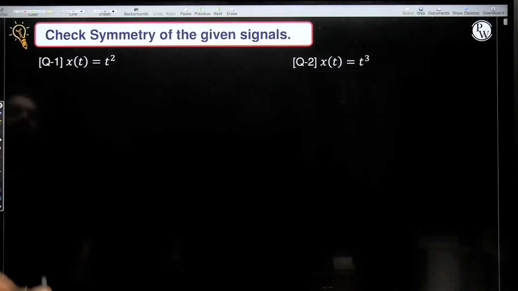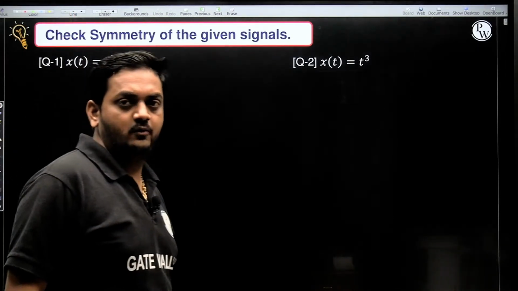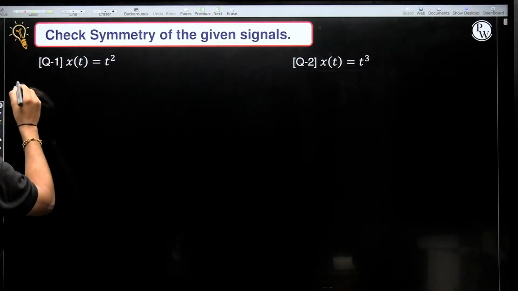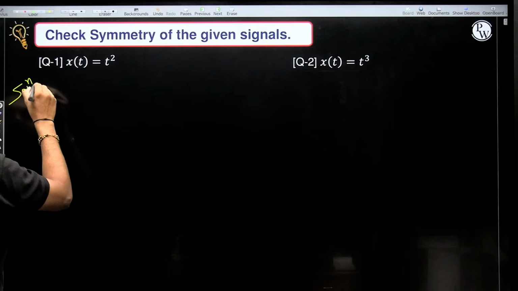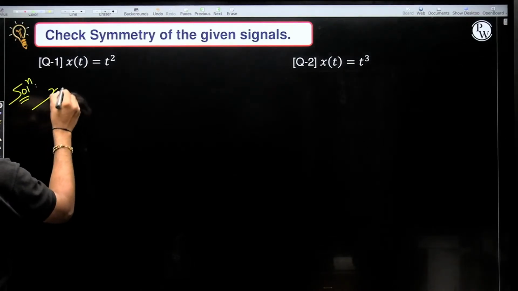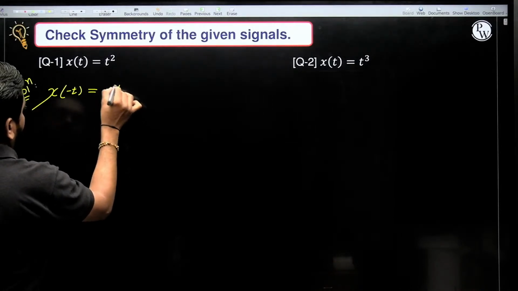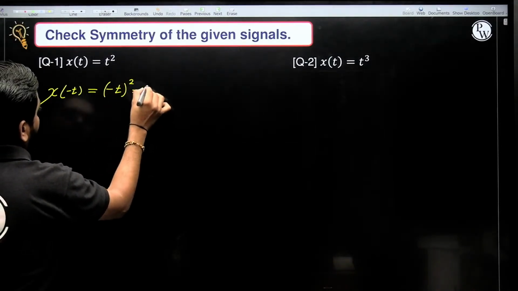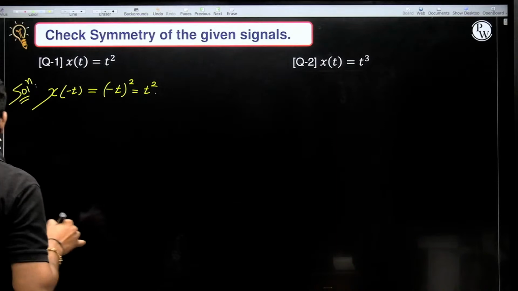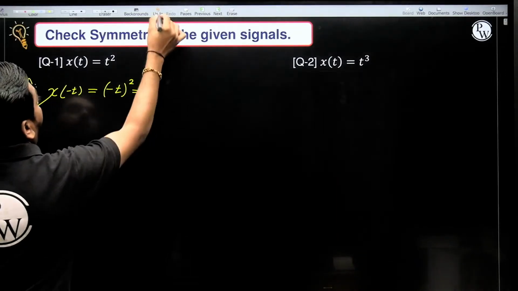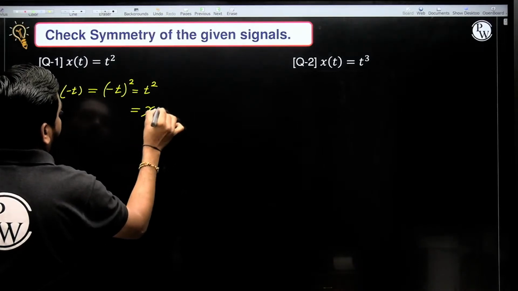So first, check the symmetry of the given signals. First question: x of t equal to t square. If you want to check symmetry, then replace t with minus t. Left hand side t with minus t, right hand side also t with minus t, it is equal to t square. So this is nothing but x of t.